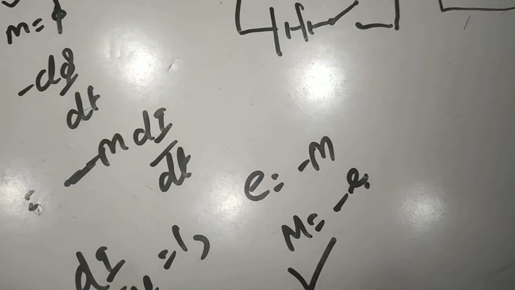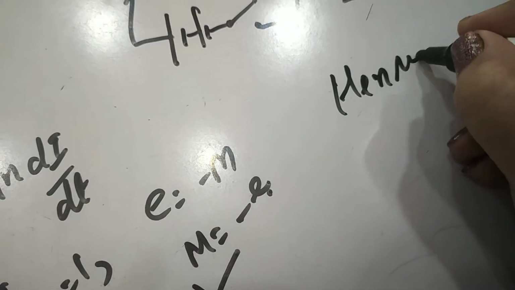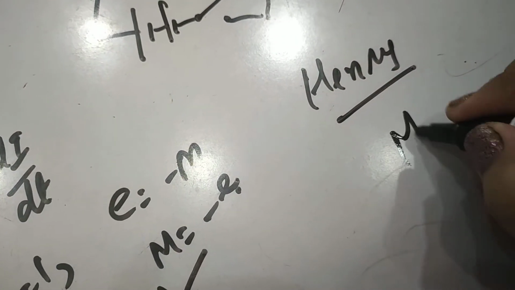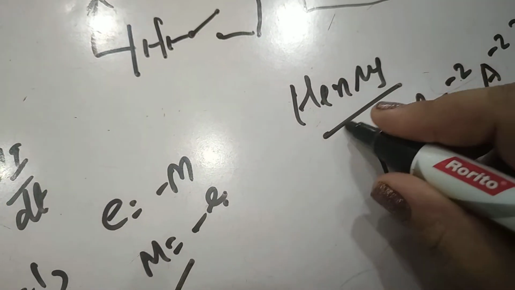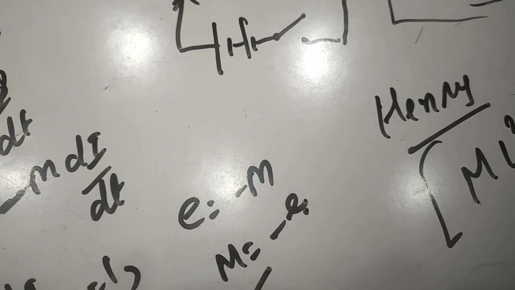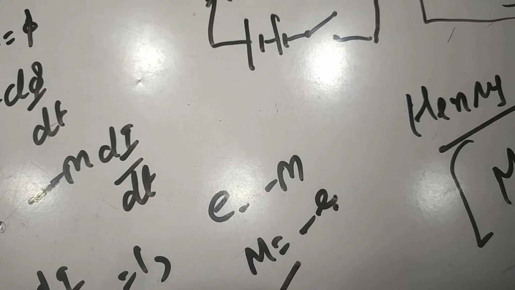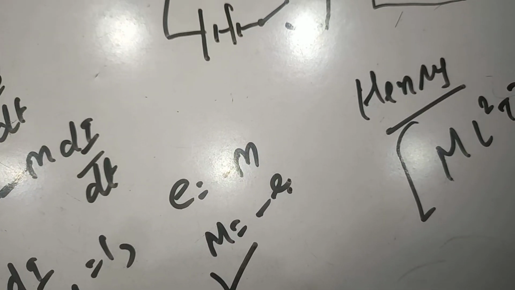Similarly, the unit for coefficient of mutual induction is also Henry, and its dimension formula is also the same as that of L, that is M L^2 T^-2 A^-2. And this is all about it. Now we will study the coefficient of mutual induction in the case of two solenoids in our next video.